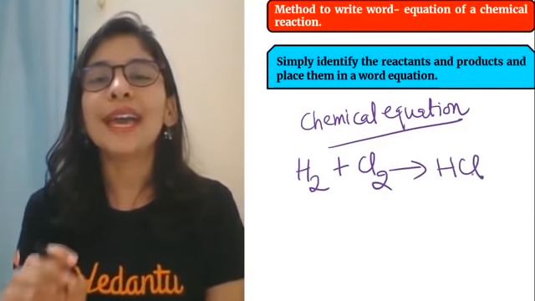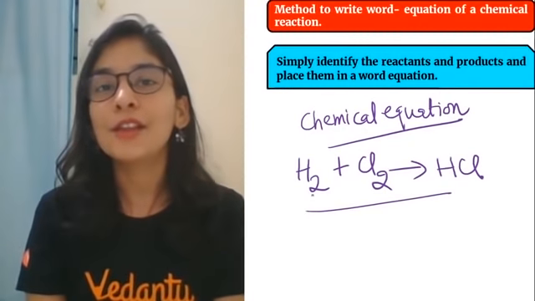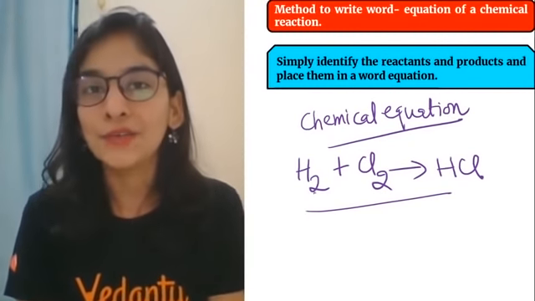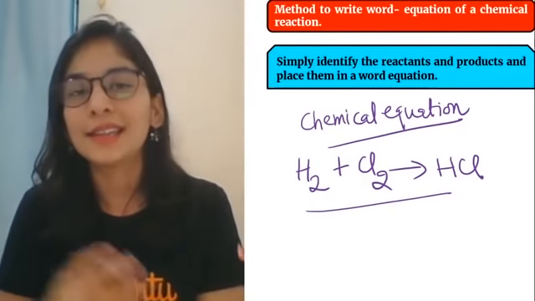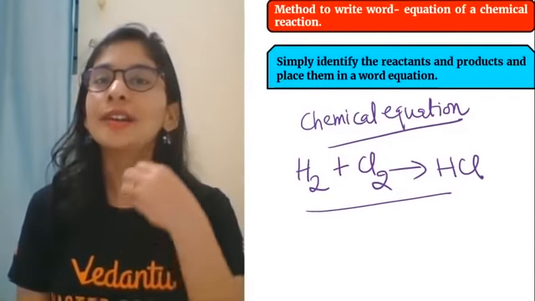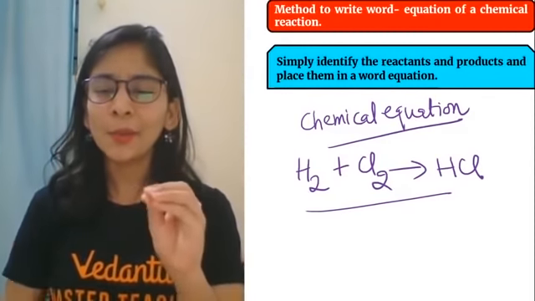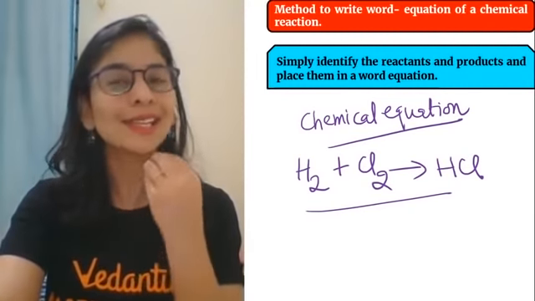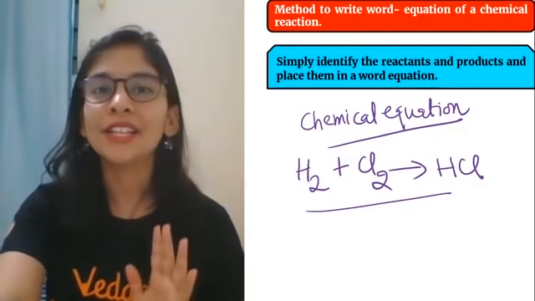So method to write the word equation in a better way is to write it by using chemical formulas and symbols involved. So you can call it chemical equation, you can call it skeletal chemical equation. Okay, so shorthand notation, shorthand method, easy way to write it. So if someone will ask you what is a equation, what is a chemical equation, now you can tell them. So first part you have achieved.